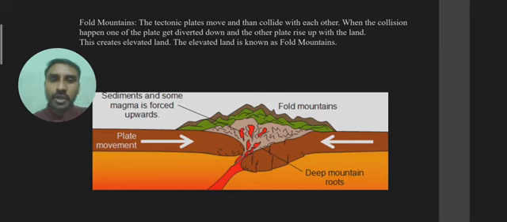So what exactly used to happen? One of the cars used to go and rise above the other one. In the same manner, except cars, here we have land. They collide and crash with each other, and the one having lower force goes down, and the other one starts to rise up. And when it starts to rise up, layers of sediments get deposited and formed. This results in fold mountains.